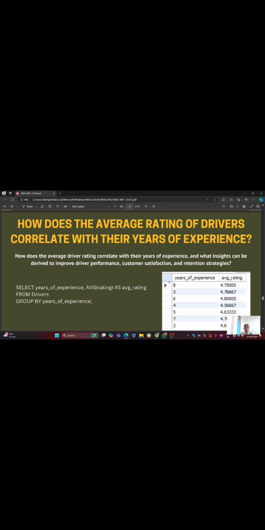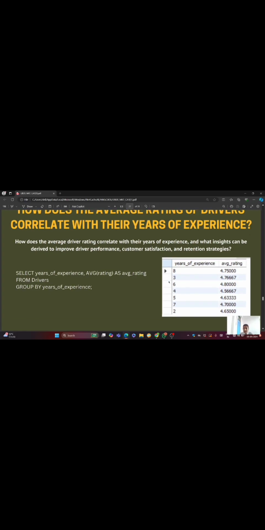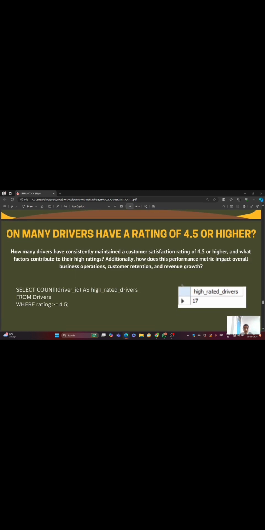Like we have to select year of experience, average rating as average from drivers, group by year of experience. We have a chart of average rating by year of experience. The highest rating is 4.8. Now, how many drivers have a rating of 4.5 or higher?